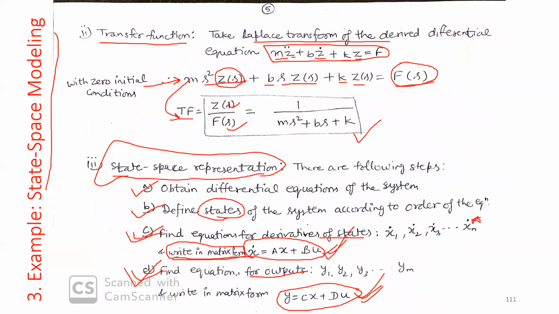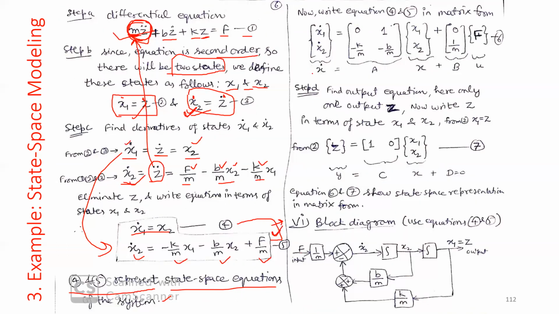In matrix form, the standard is x dot equals Ax plus Bu. First we write x dot. We know this: it is a vector having two rows, x1 dot and x2 dot. A, I don't know, I need to calculate. x I know, it is my state vector, x1, x2. B I don't know, I need to calculate. F I know, the applied force is F.